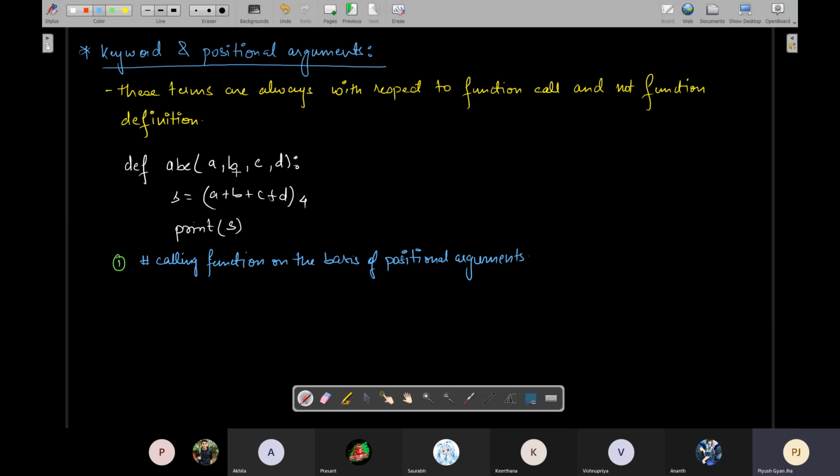That means position of B is after A, position of C is after A and B, and position of D is after A, B, and C. So if you have to follow position-wise value sending, that approach will be called positional arguments. That means if you are sending values on the basis of position of these parameters, that will be positional argument. इसका example हो जाएगा